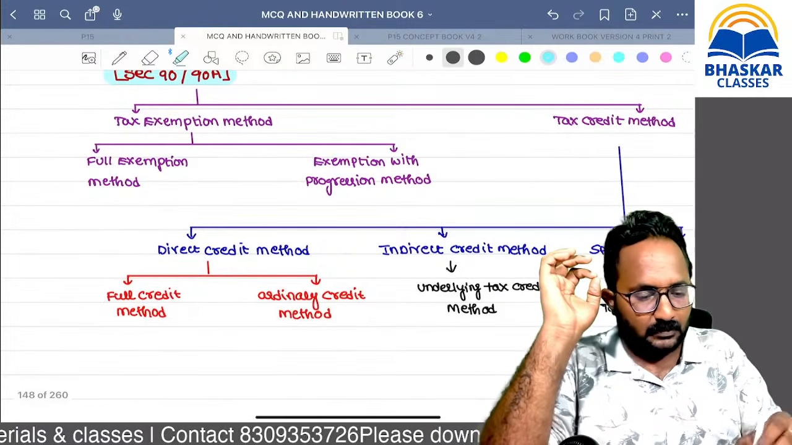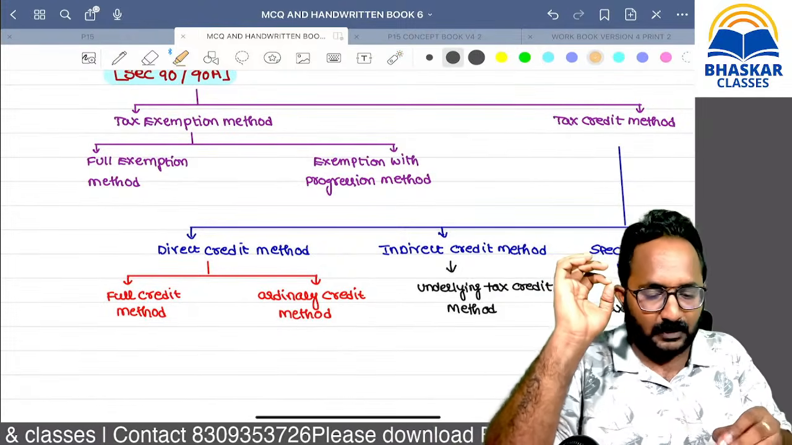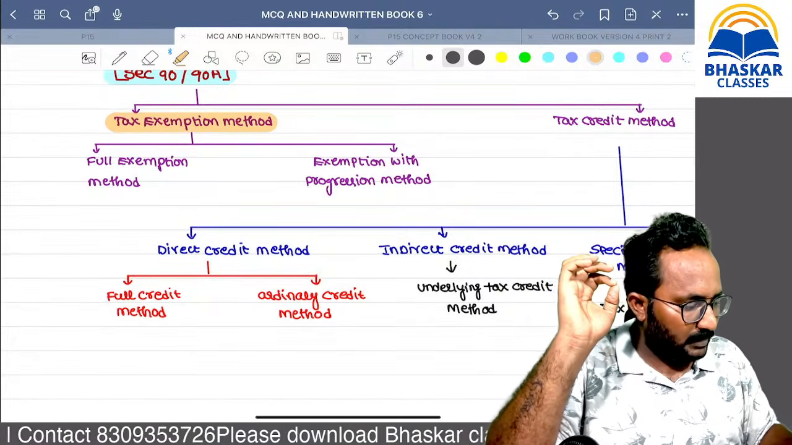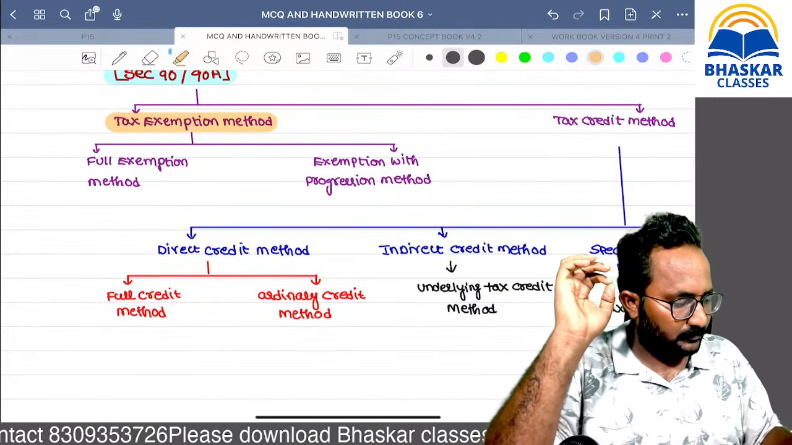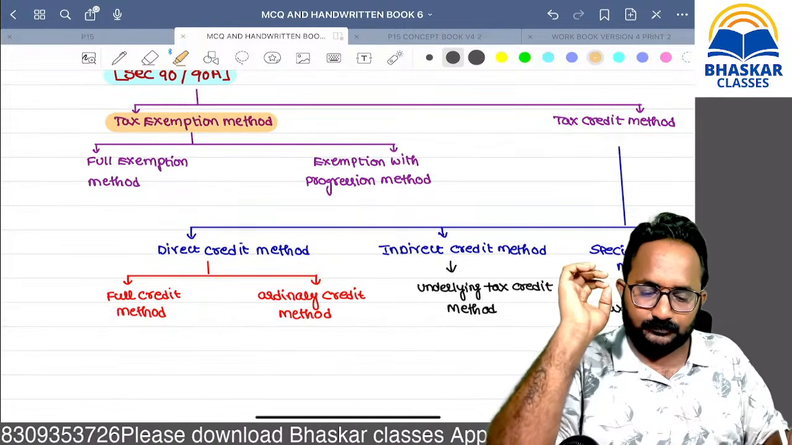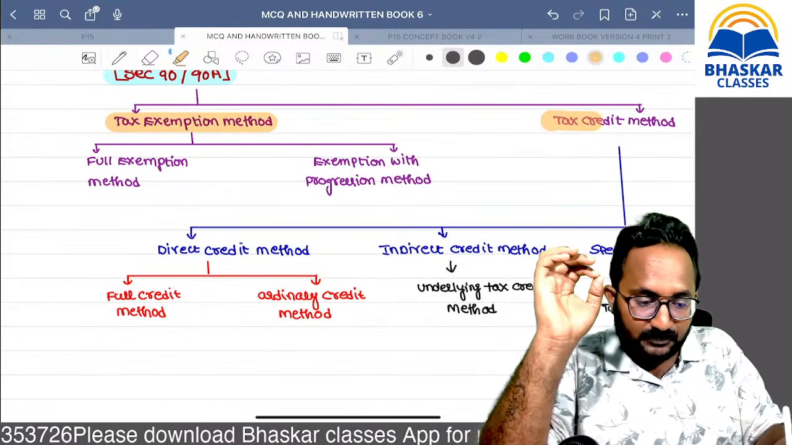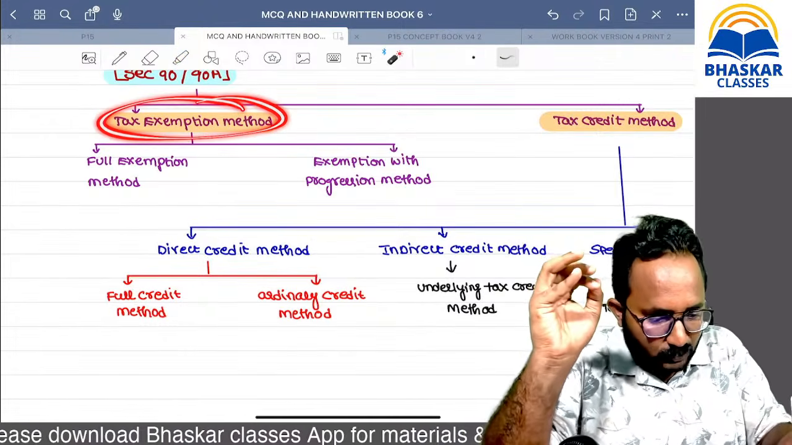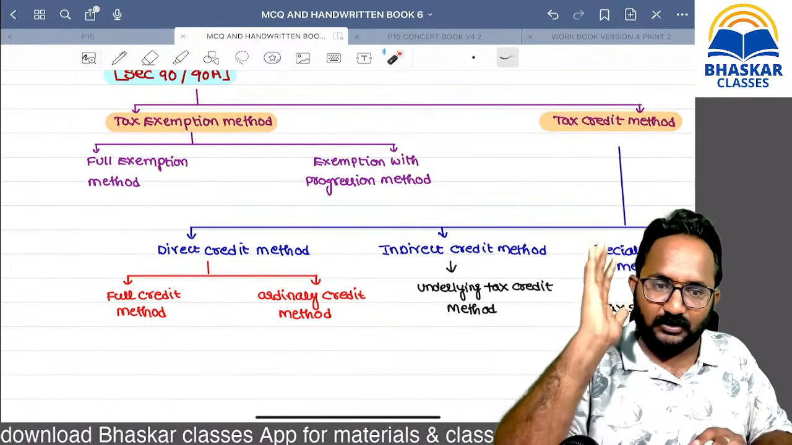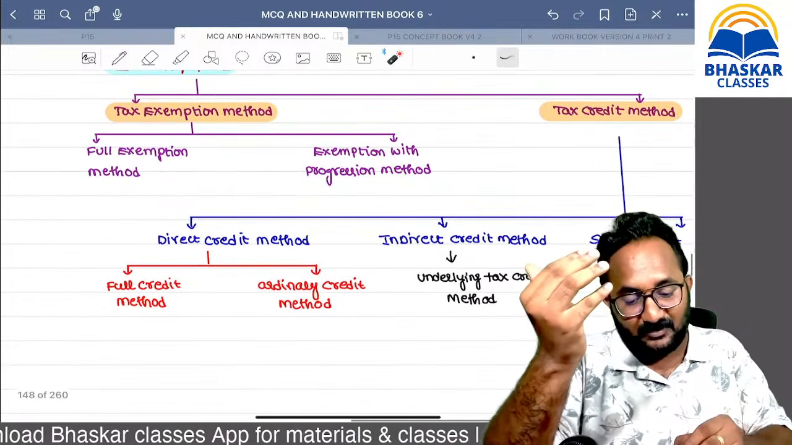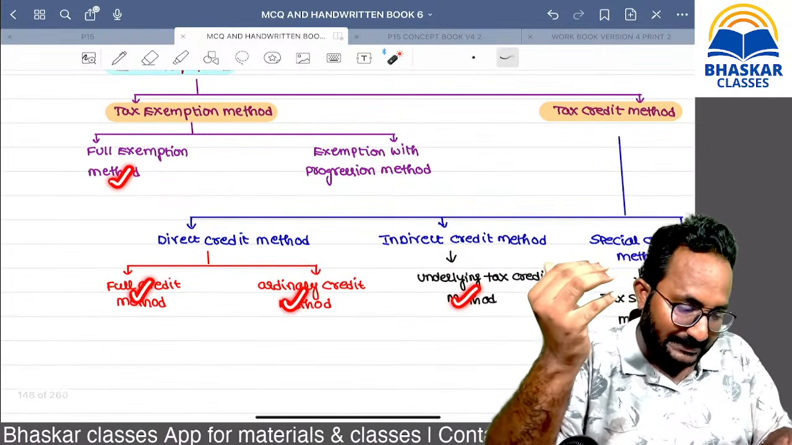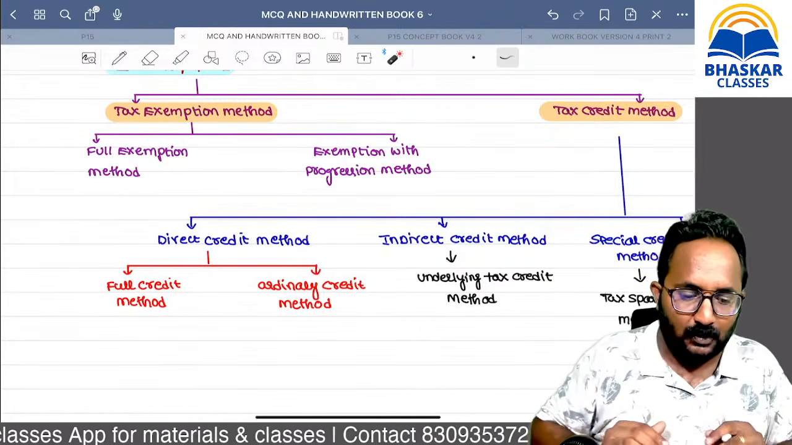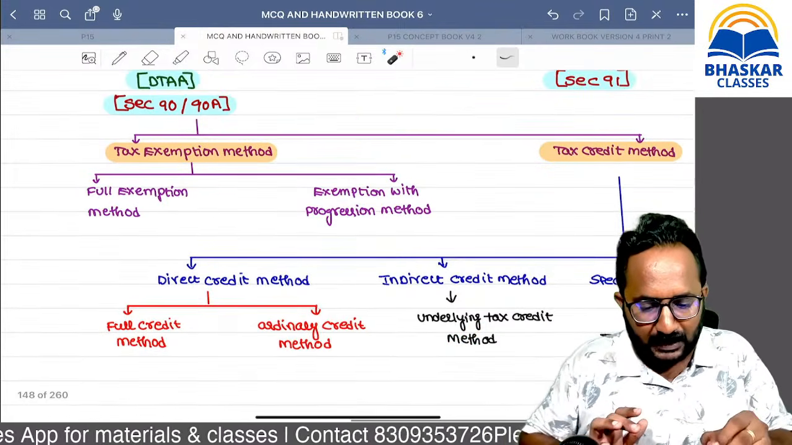First, it is called the exemption method. Now, the second type of method is the tax credit method. In CA final, we have only these two. But in CMA final, we have different methods. I think only some of you know about these methods, even the names. The remaining students only know these two.